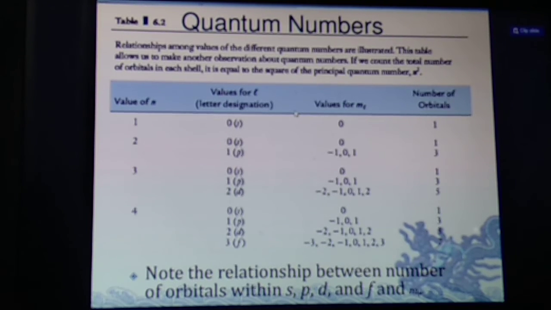When the principal quantum number value is 4, the value of l is 0, 1, 2, 3. When l is 0, m is 0; when l is 1, m is minus 1 to plus 1; when l is 2, m is minus 2 to plus 2; when l is 3, m is minus 3 to plus 3. So how many total orbitals when n value is 4? 7 plus 5, 12, 12 plus 4, 16. So n squared: the number of orbitals present in the fourth orbit is total 16.